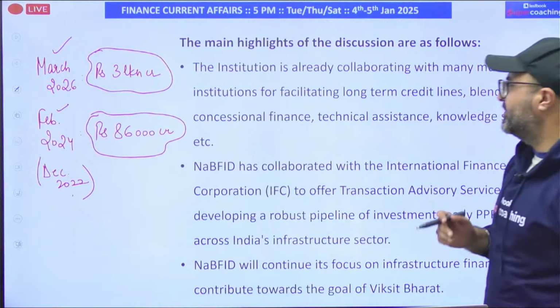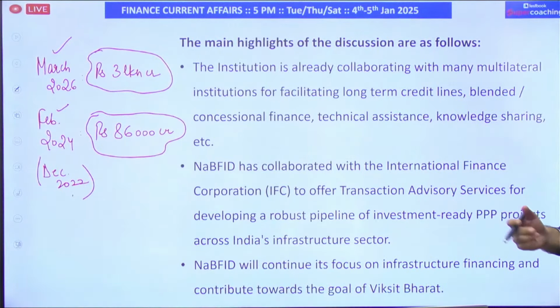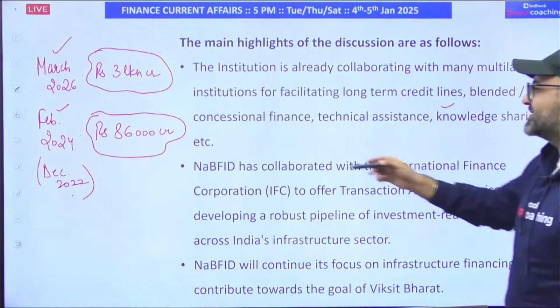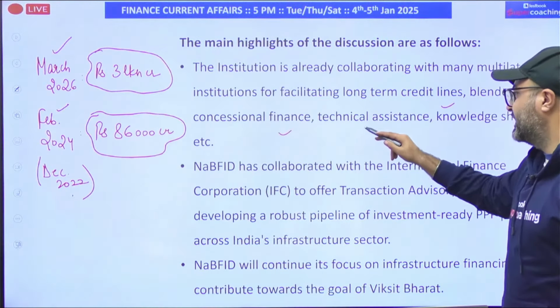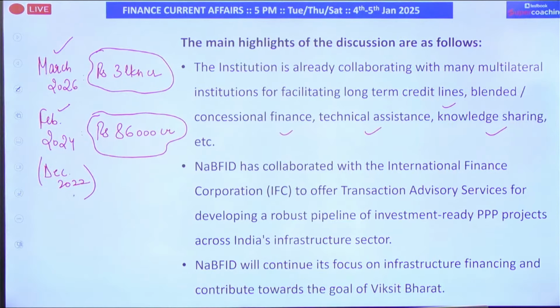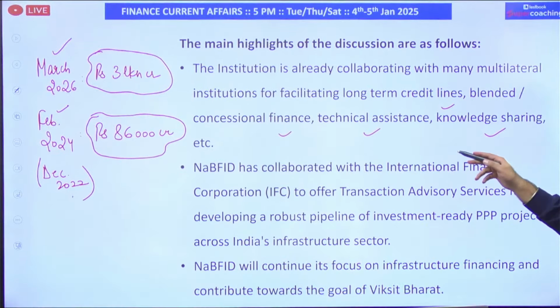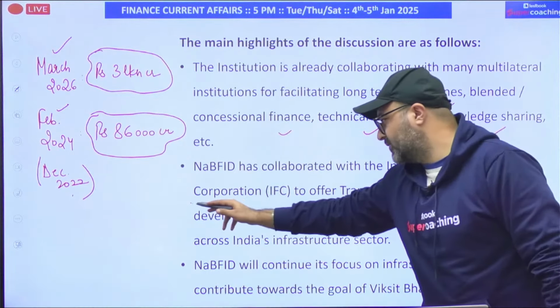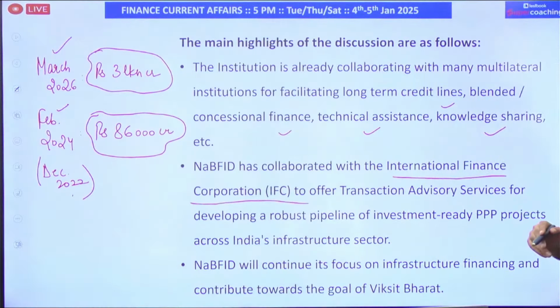After that, NABFID is already collaborating with other institutions so that long-term credit lines can be provided, blended concessional finance can be given, technical assistance can be given, or knowledge sharing can be done for better results. Then NABFID has also collaborated with the International Finance Corporation